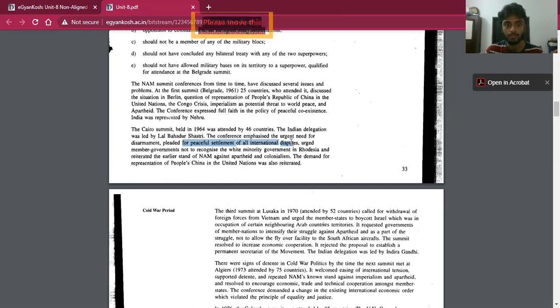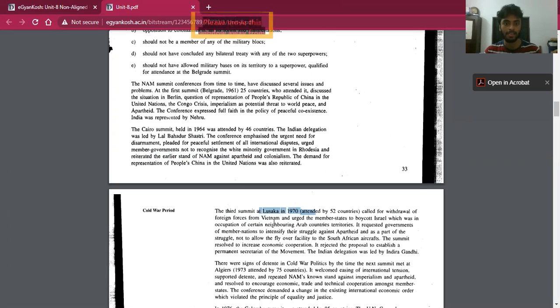all international disputes. It urged member governments not to recognize the white minority government in Rhodesia, and reiterated the earlier stand of NAM against apartheid and colonialism. Apartheid and colonialism were also mentioned in the first conference, and the demand for People's China in the United Nations was also reiterated.